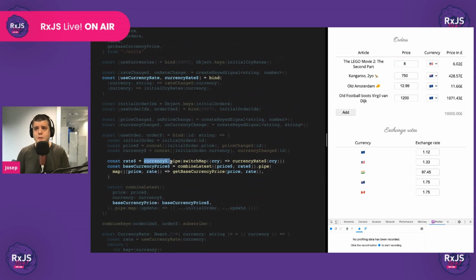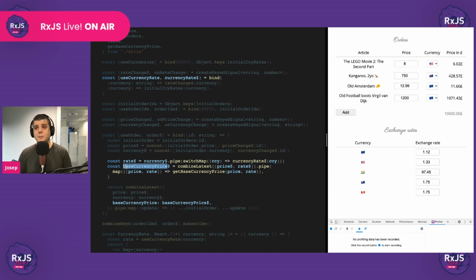Here, we want to make sure that anytime that the currency changes, we switch map to the currency rate that we created before. Remember, we said that we will be able to keep deriving from it. So that's the moment to do that. So anytime that the currency changes, we want to switch map to the currency rate stream of that currency. And this is going to give us a stream for the rates of this order.